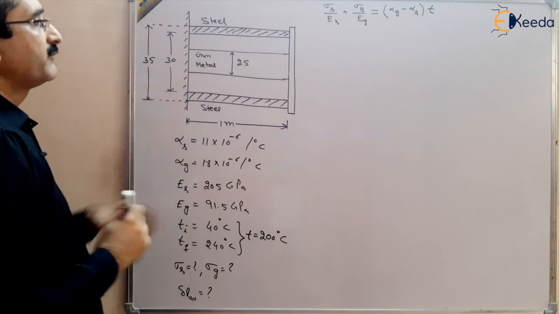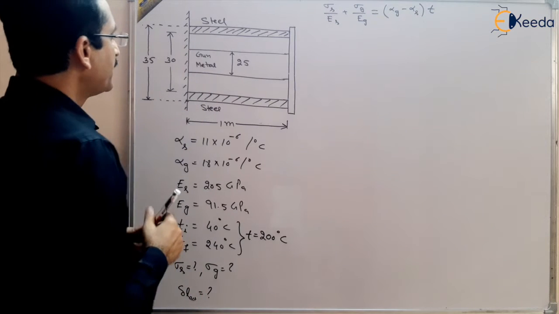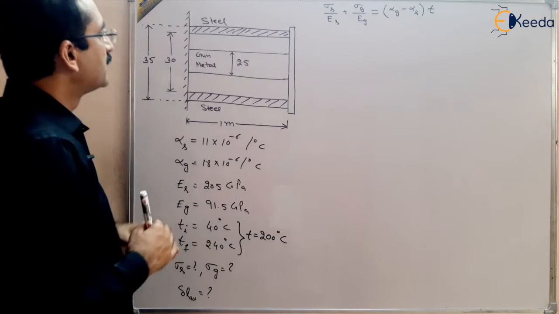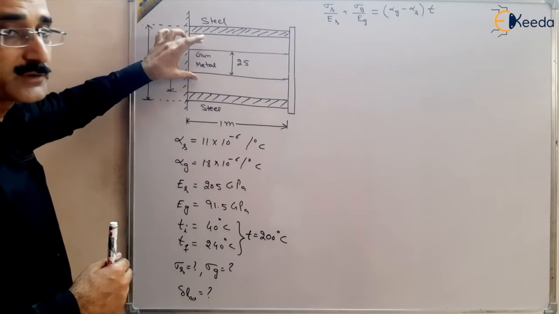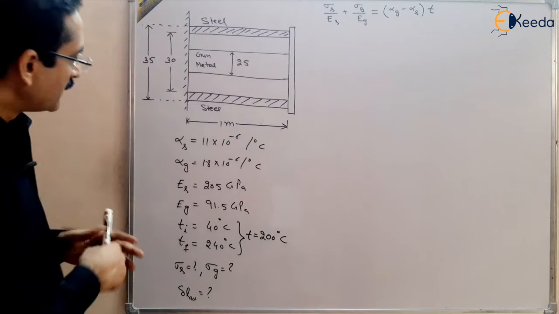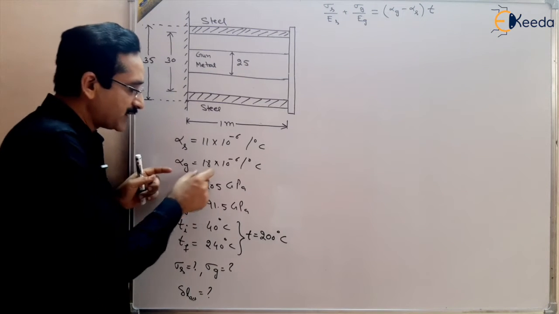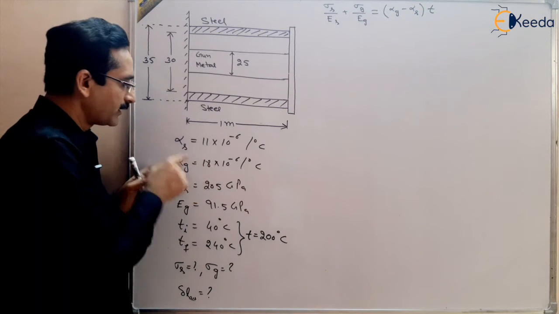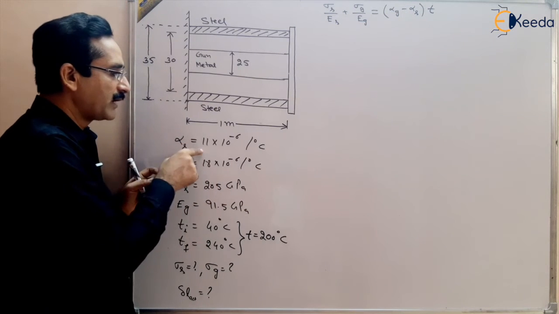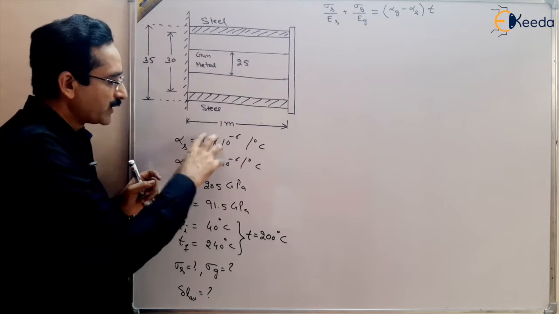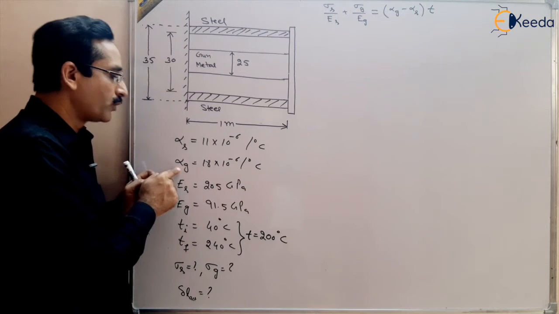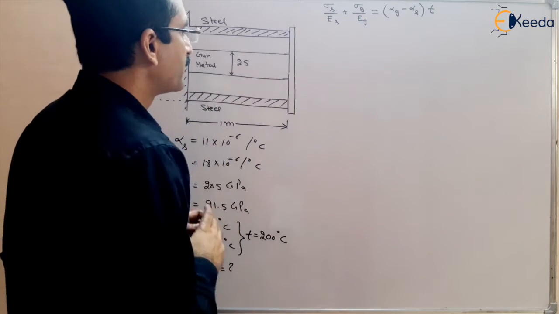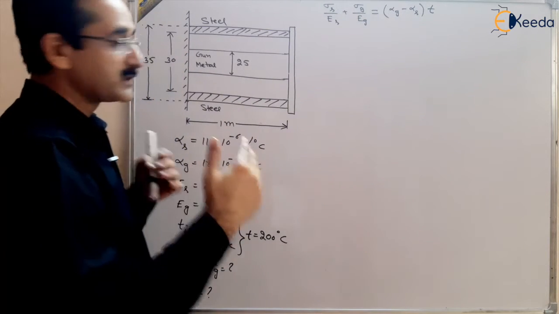What will happen if the temperature is raised? If we increase the temperature of this system, what will happen? First of all, let us see the coefficient of thermal expansion of gunmetal and steel. The coefficient of thermal expansion of gunmetal is 18 micro per degree centigrade, and of steel is 11 micro per degree centigrade. So you can see the gunmetal will expand more than steel, but because they are connected to each other by a single rod, the total expansion will be the same for each.